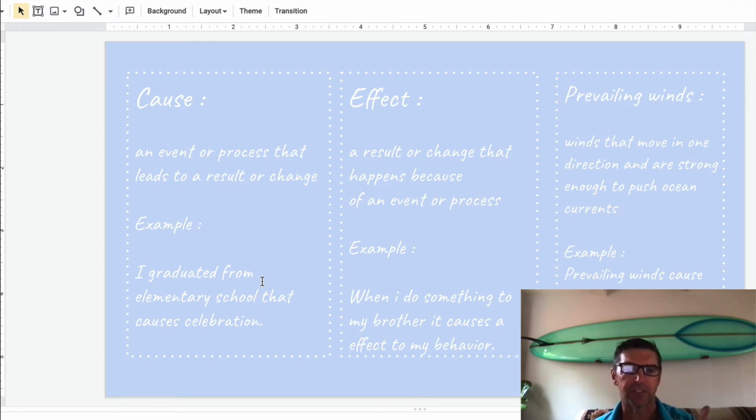Let's use Emma's. Tell us that you're going to talk about your graduation from elementary. Tell us about the day. Tell us what the impact was. A celebration party. Give us an example. I got some kind of present. It was a fun day at my elementary graduation. So when you use a cause and effect essay, it's a great structure. So that's the structure we're going to use today.